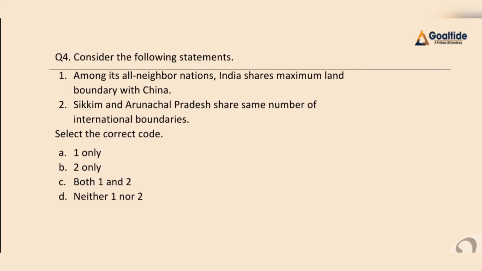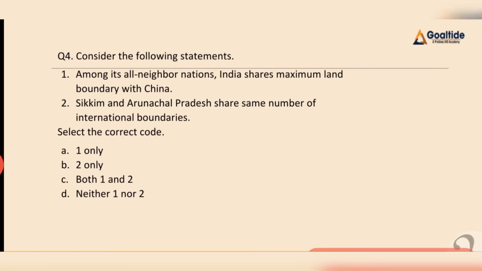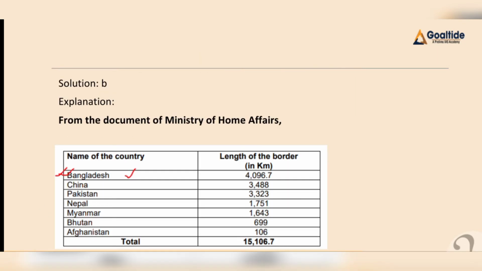Now let me have a look at question number 4. Consider the following statements. First, among all its neighbor nations, India shares the maximum land boundary with China. Here we have to remember that they are asking about the land boundary. Second, Sikkim and Arunachal Pradesh share the same number of international boundaries. So here we have to find the correct code. We have option A, 1 only, B, 2 only, C, 1 and 2, D, neither 1 nor 2. Here our first statement is incorrect.